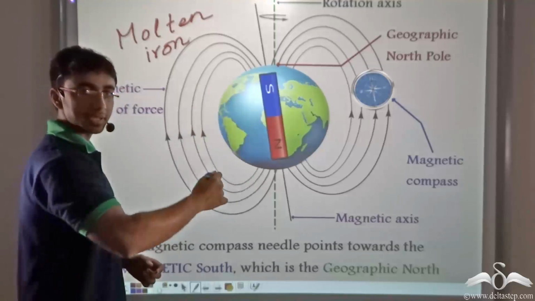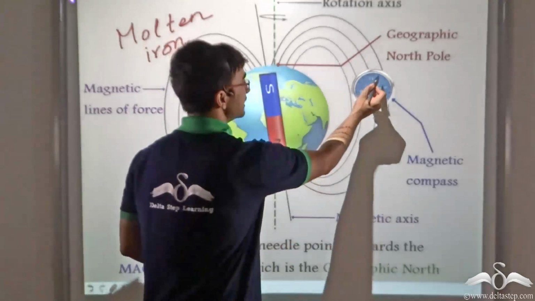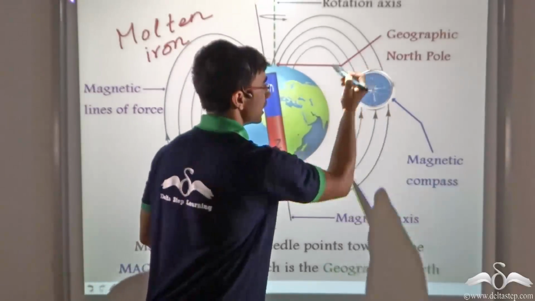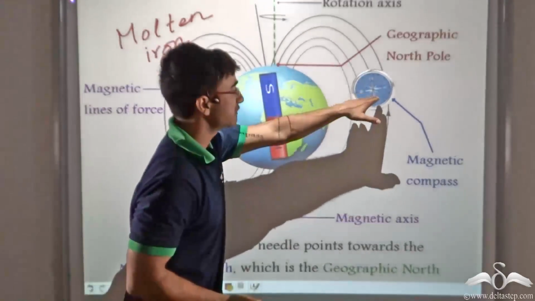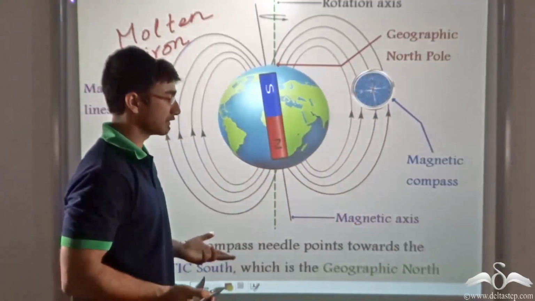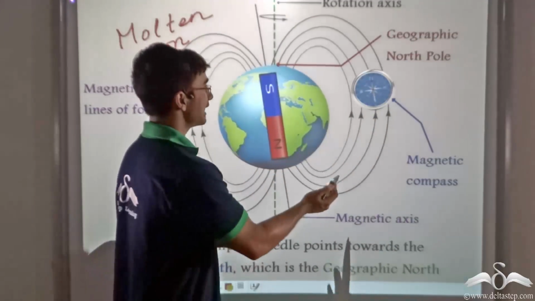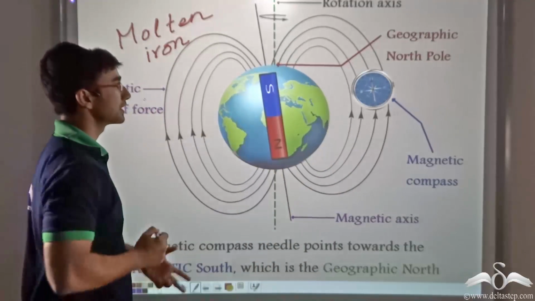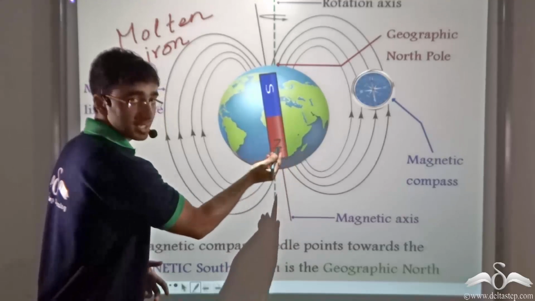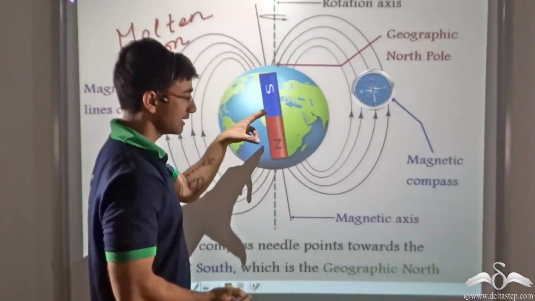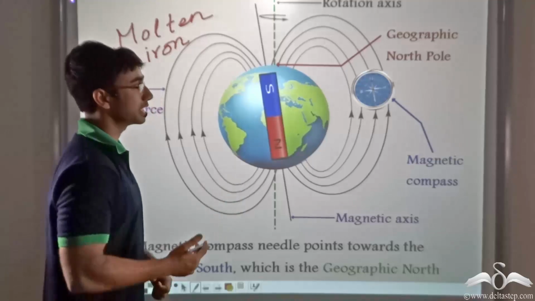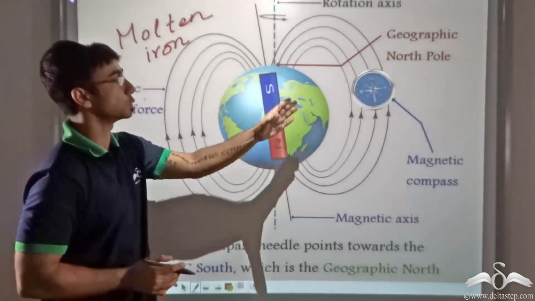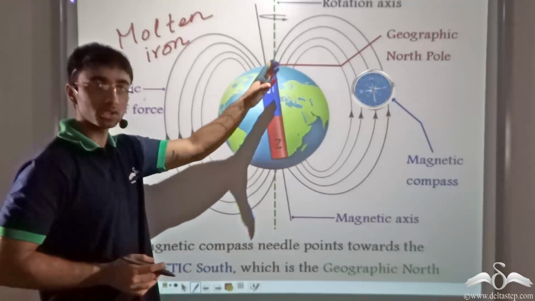So if we proceed in this manner, we will find that the needle always points towards the geographic North Pole. That is the red part of the needle. And the silver part is always pointing towards the geographic South Pole. This means that at the geographic North Pole, the Earth must be having its magnetic south, and at the geographic South Pole, the Earth must be having its magnetic north. This is why with the help of a compass, we are able to navigate easily, because it tells us which direction the geographic north is.